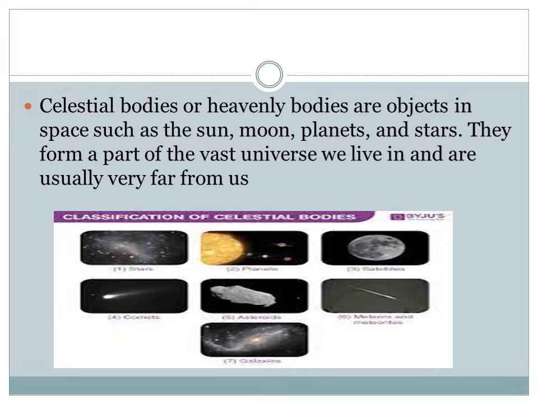Next we understand what celestial bodies are. Now what are celestial bodies? These are heavenly bodies in space, that is the sun, the moon, the stars, and they form a part of the vast universe we live in, and they are usually very, very far from us.